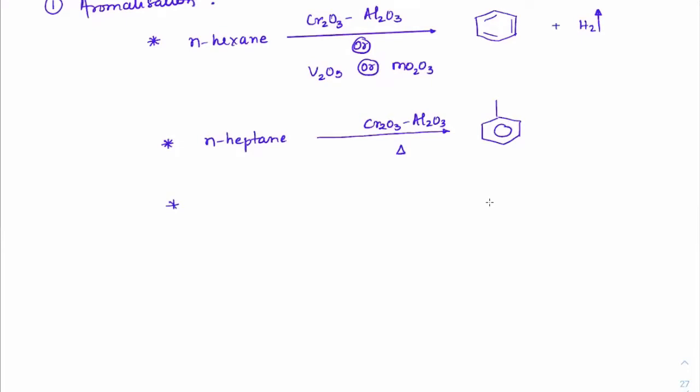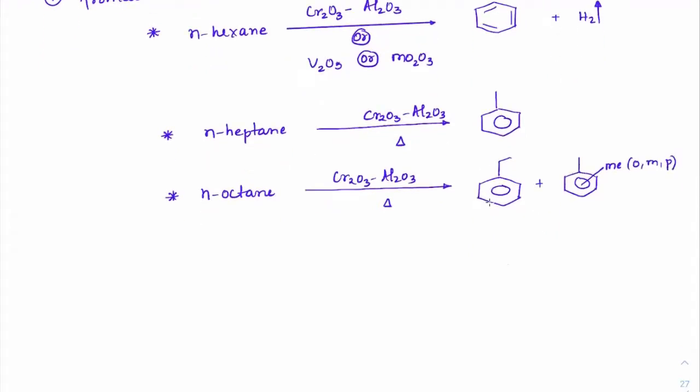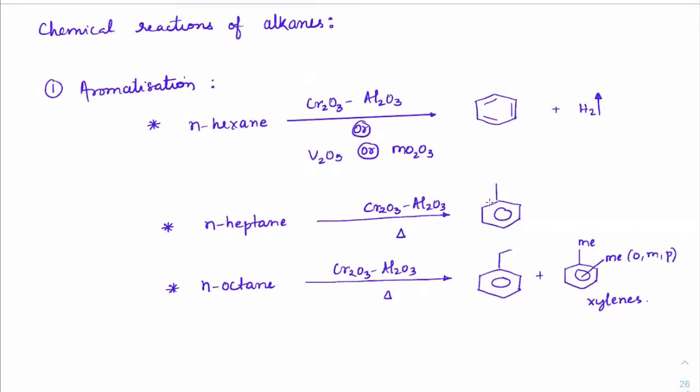And in case you take n-octane with Cr2O3, Al2O3, we will get a mixture of ethyl benzene and xylenes. Remember xylenes? If we have any methyl connected at ortho, meta and para, these are called xylenes. So we can get a mixture of xylenes and ethyl benzene.